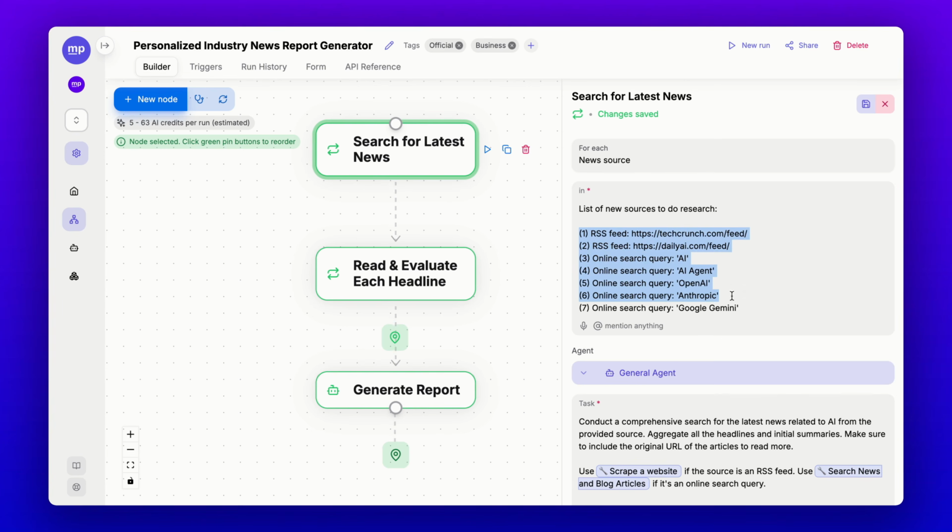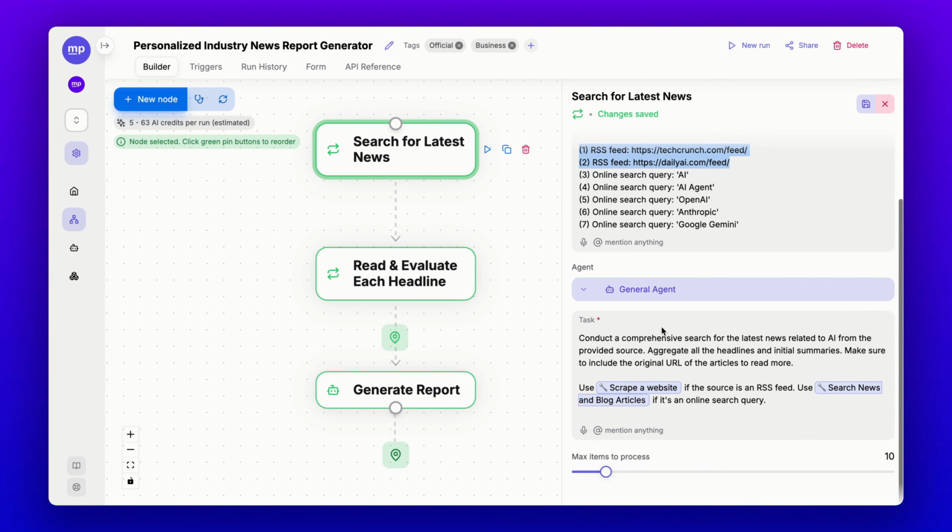So these are the 7 sources I often pay attention to. The first 2 sources are 2 RSS feeds, but the latter 5 are 5 keywords that I want the AI agent to do online research on every day. And for this step, I want my AI agent to conduct a comprehensive search for the latest news related to AI.